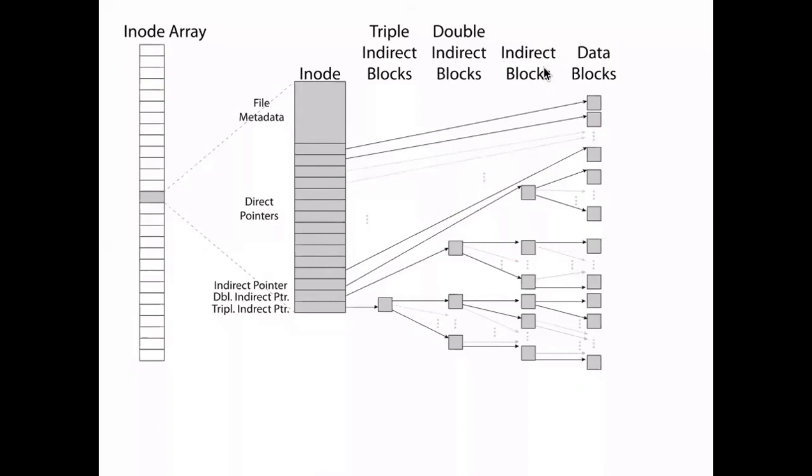Now here you can see there are some direct blocks. The first top few lines you can see are the direct blocks. It means that if each block corresponds to 4 kilobytes, and let's assume that there are 12 such direct links, then your file can have 48 kilobytes through direct links.